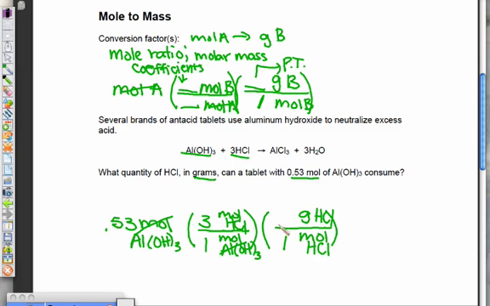The mass of hydrochloric acid would be 35.45 plus 1. So that is 36.45. Units cancel. We're left in units of grams of HCl, which is what they want. So we're going to take 0.53 times 3 times 36.45, and you can divide by 1, but we don't really need to do that. So our answer is 57.96 grams of hydrochloric acid. Very good.